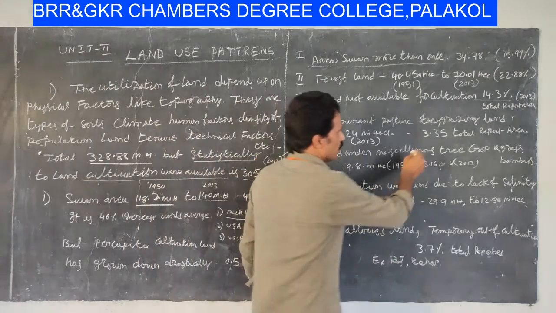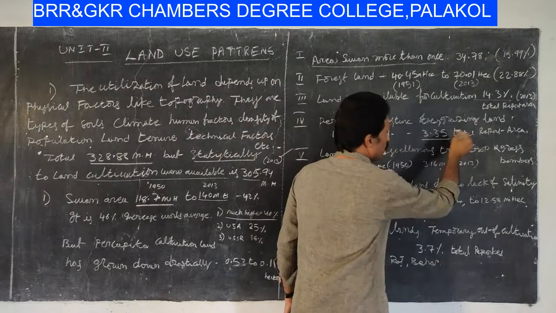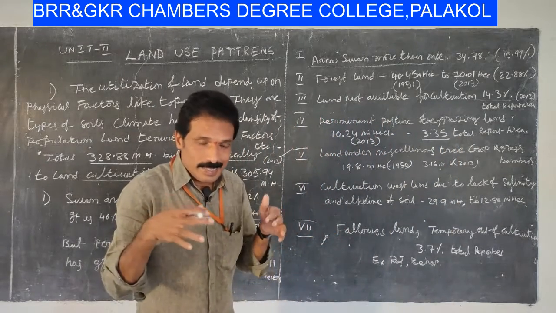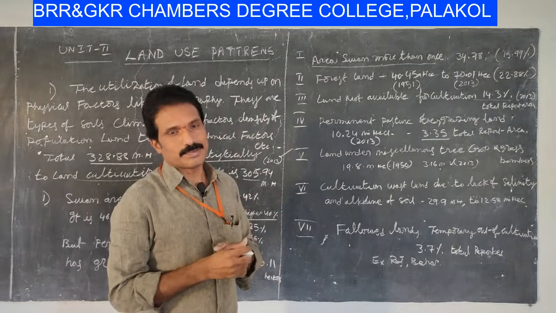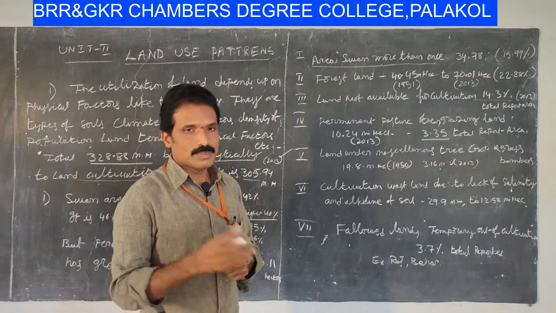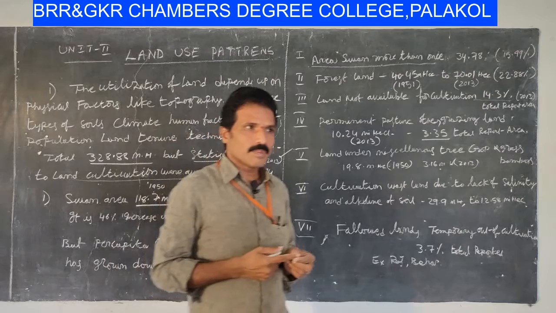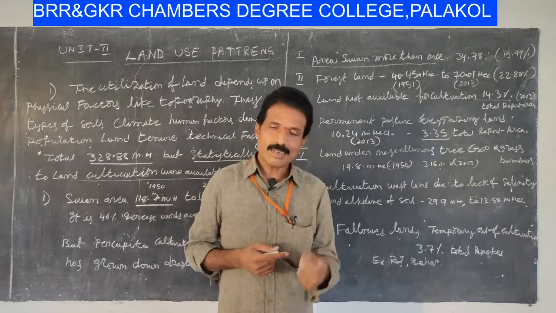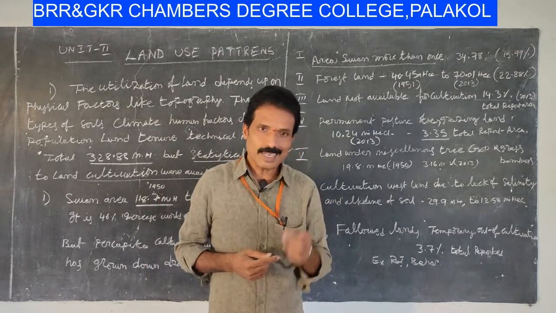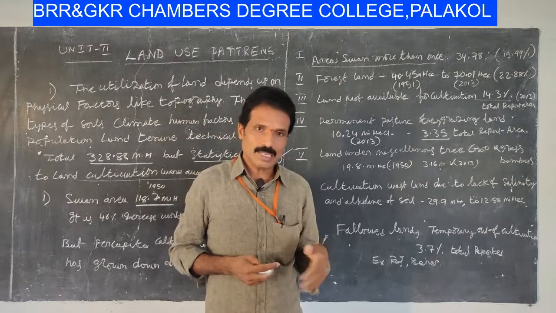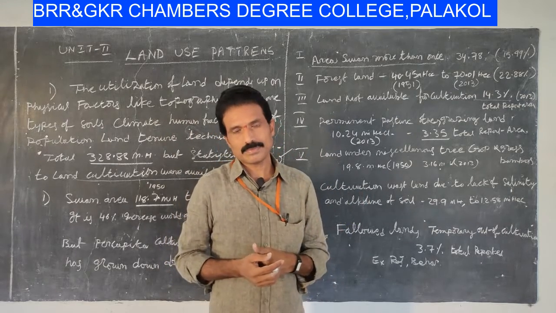This is 3.35 of the total reported area, the entire Indian geographical area. We know very well that the Indian cultivator is economically stronger with the help of cattle breeding and animal husbandry.